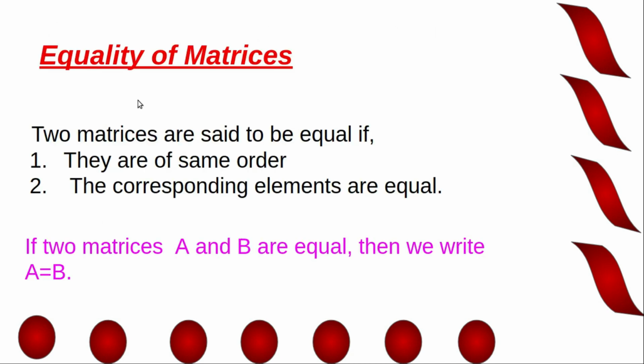Next topic is equality of matrices. Two matrices A and B are said to be equal if first condition is they are of same order and second condition is the corresponding elements are equal.